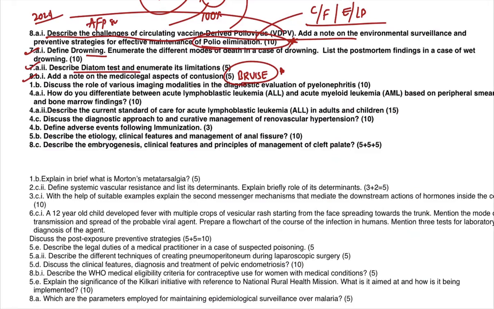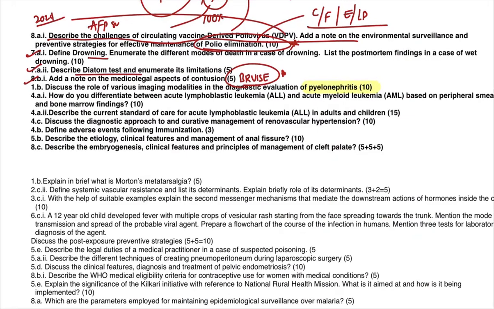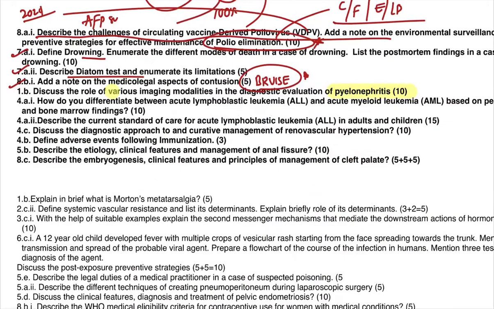Similarly, pyelonephritis as a topic is covered in general medicine, but medical imaging, what are the various imaging modalities in the diagnostic evaluation of cardiac illness, was asked. I thought that they were going to ask, instead of cardiac illness, respiratory illness, which we covered. Acute breathlessness we covered. So we were predicting the pattern that they're going to ask you the role of imaging modalities in a disease within the syllabus. So in general medicine, they took pyelonephritis, wherein we did cover in detail the diagnosis of pyelonephritis in the regular video. And this is again fun. So I felt very happy.